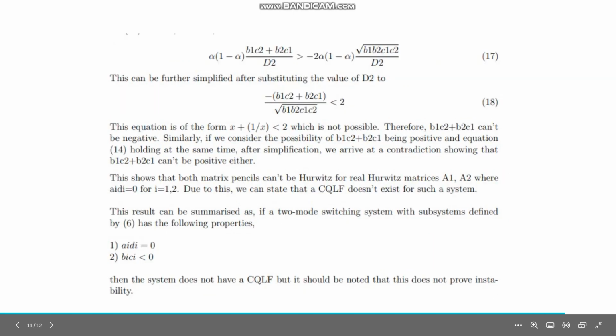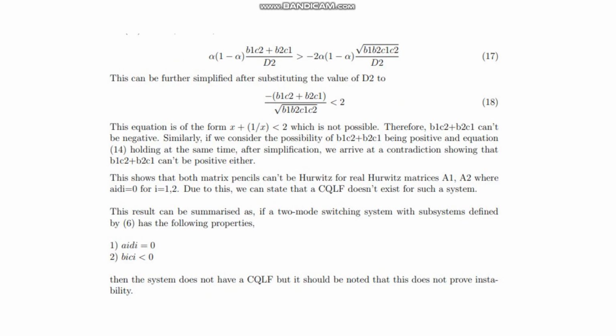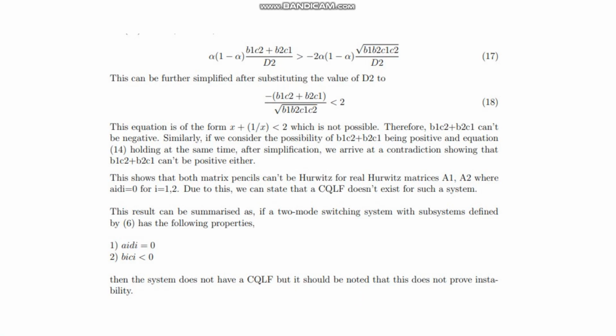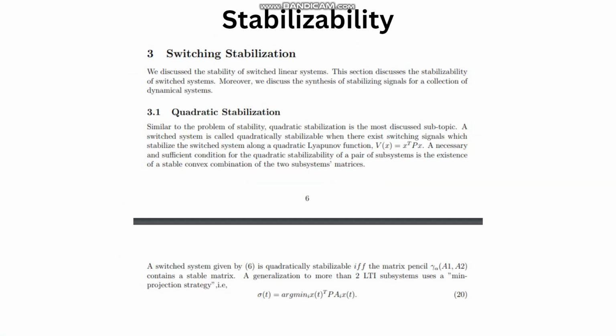We try all the several cases possible, but we understand that such a system is not possible at all. So if we have D_i equal to 0 and B_i C_i is less than 0, then the system does not have a CQLF, but it does not prove that it is unstable. That should be noted as well.